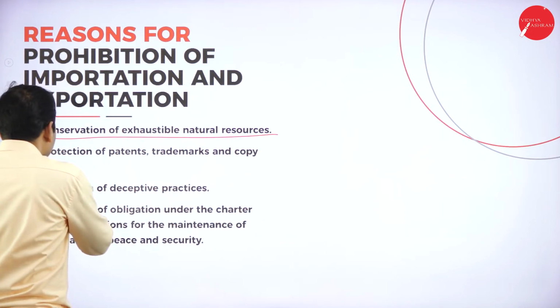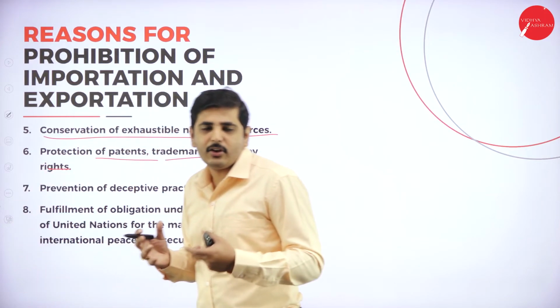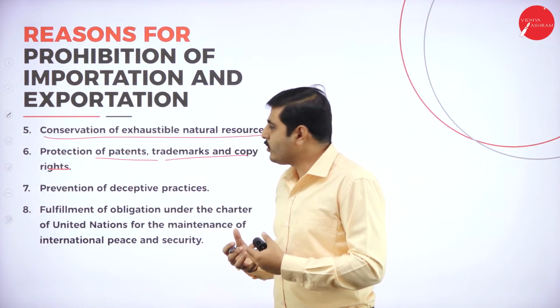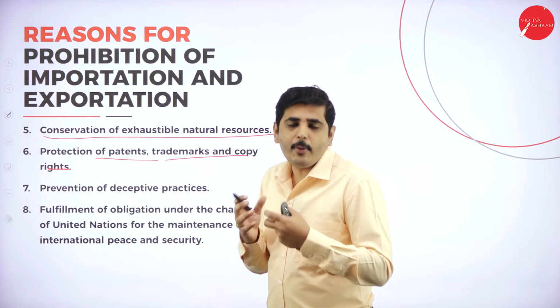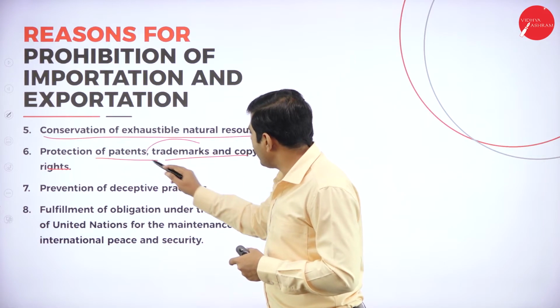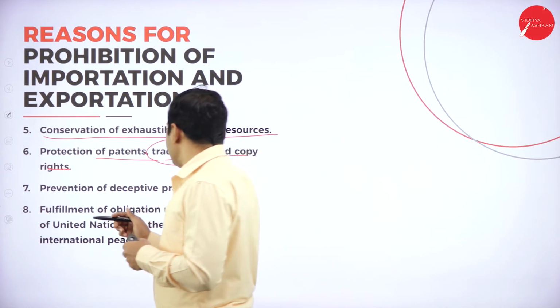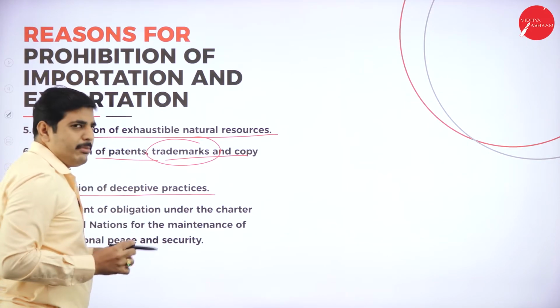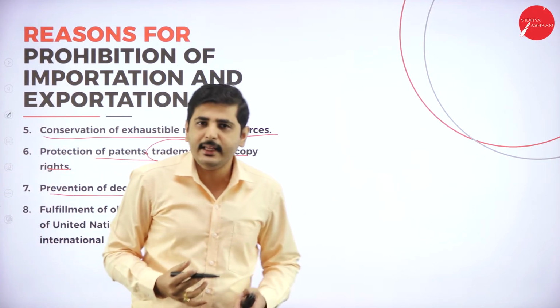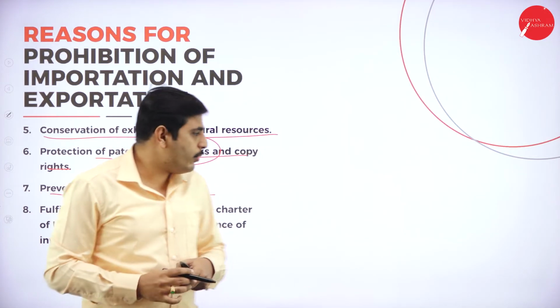Next one, protection of patents, trademarks and copyrights. In order to avoid copying the same materials and the same trademarks, the government of India has to prohibit some imports and exports. Next one, prevention of deceptive practices. What do you mean by that? In order to avoid misleading practices, we have to prohibit certain goods and services.